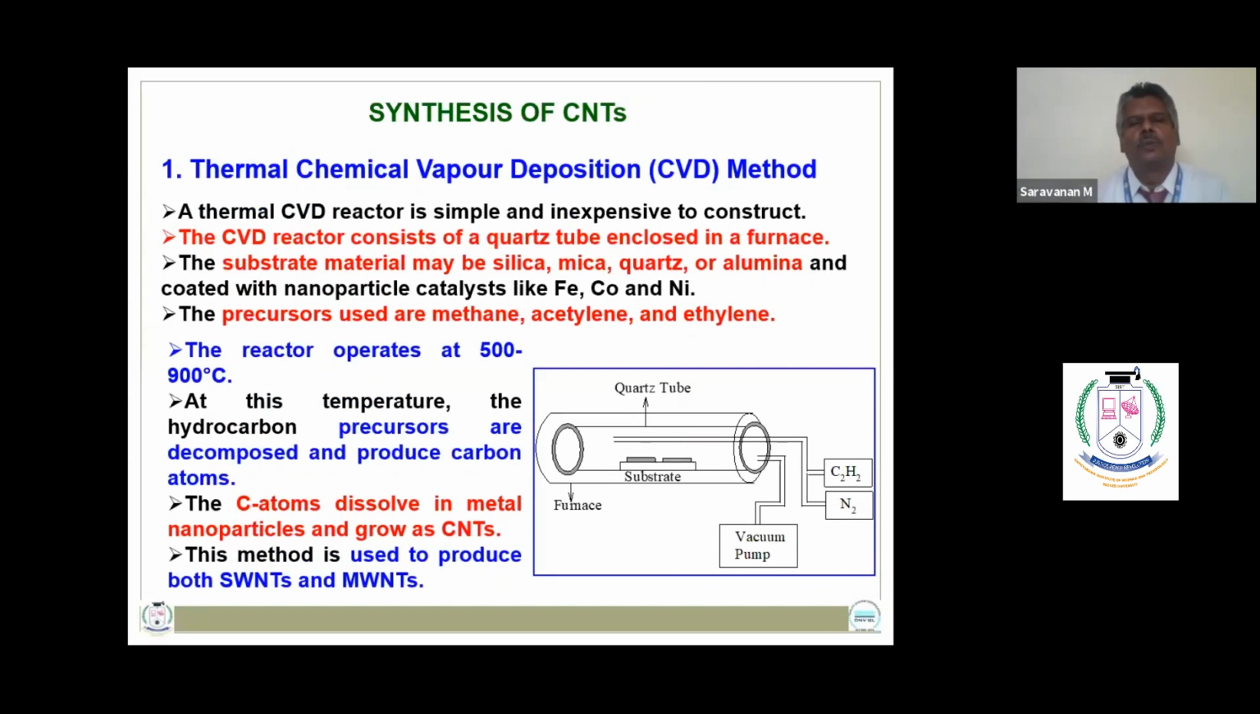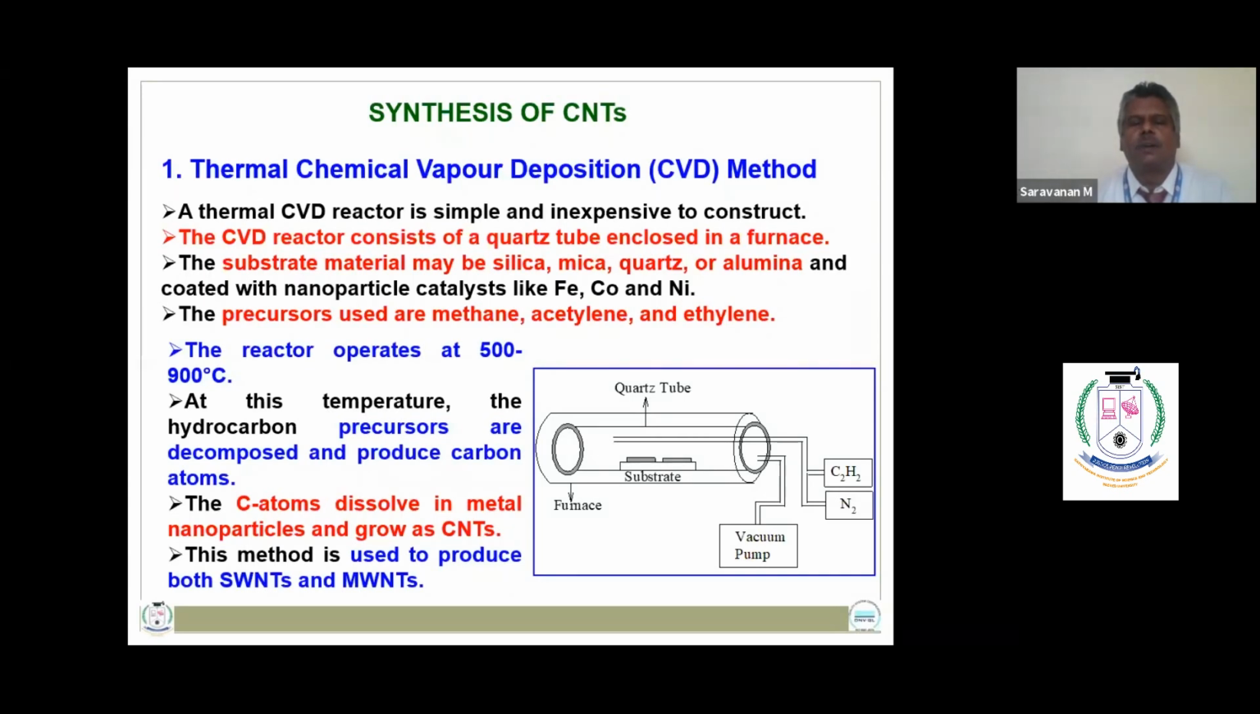The carbon nanotubes can be synthesized either by thermal CVD method or by laser ablation method. The thermal CVD method is used to produce both single-wall as well as multi-wall carbon nanotubes. The reactor consisting of a quartz tube is enclosed in a furnace, and the substrate used is either silica or mica quartz with nanoparticle catalysts like iron, cobalt, and nickel. The precursors used in thermal CVD are methane, acetylene, and ethylene.